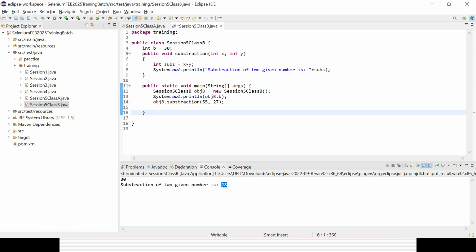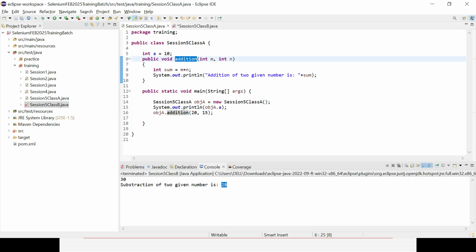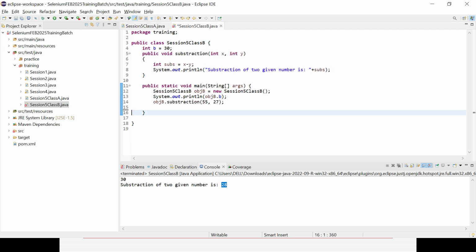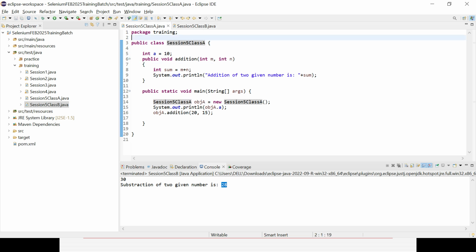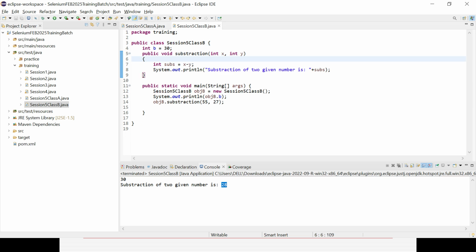So how can I establish the relationship between the parent and child? In case my A is the parent class or the base class and my B is the child class, what I can do is use the extends keyword. This is my child class, I am using the extends keyword, and then I can give the parent class.